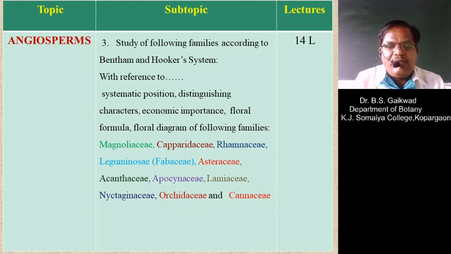Then the family Nyctaginaceae, which is the family of Bougainvillea spectabilis, will be discussed in this syllabus. And then Orchidaceae, the family of the different types of orchids. And lastly, the family Cannaceae. Cannaceae is the family of Canna indica, will be discussed in this syllabus.